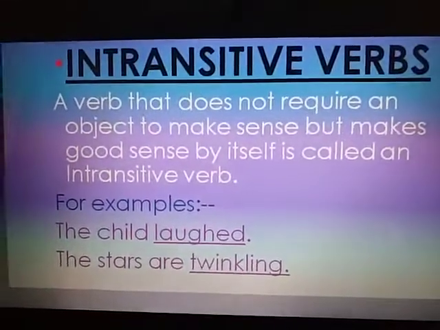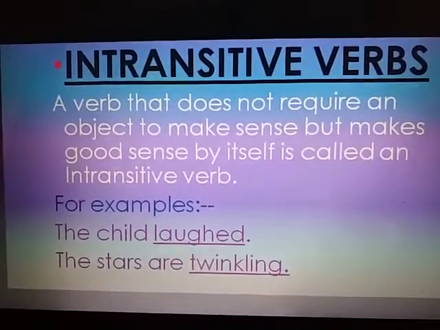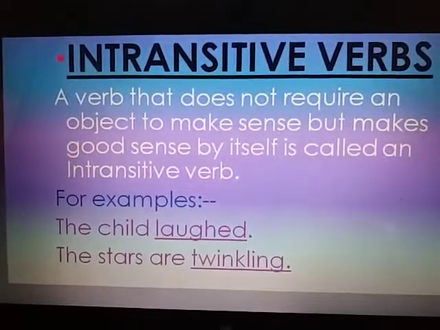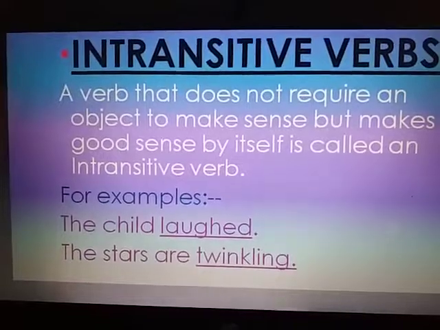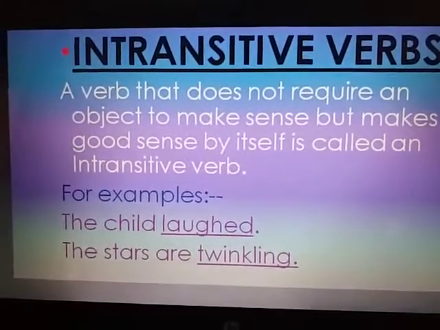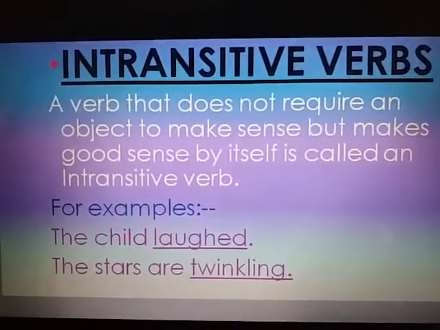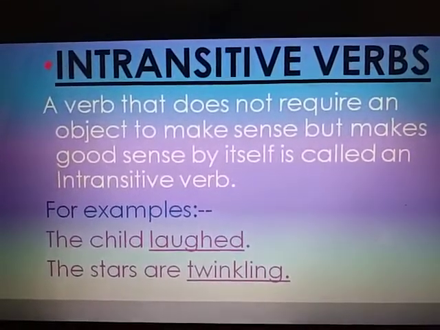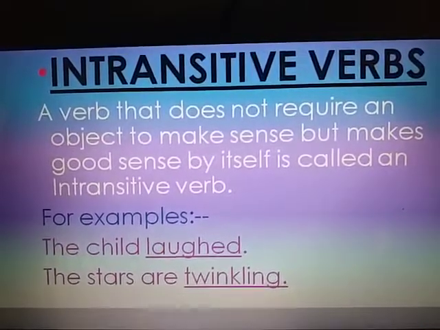Intransitive verbs. Some verbs are complete by themselves. They do not require an object to complete the sense. Example, the child laughed. The stars are twinkling. Here, the verbs laughed and twinkling do not pass over their meanings. They do not require an object to complete their meaning. Thus, the verbs laughed and twinkling are used intransitively.